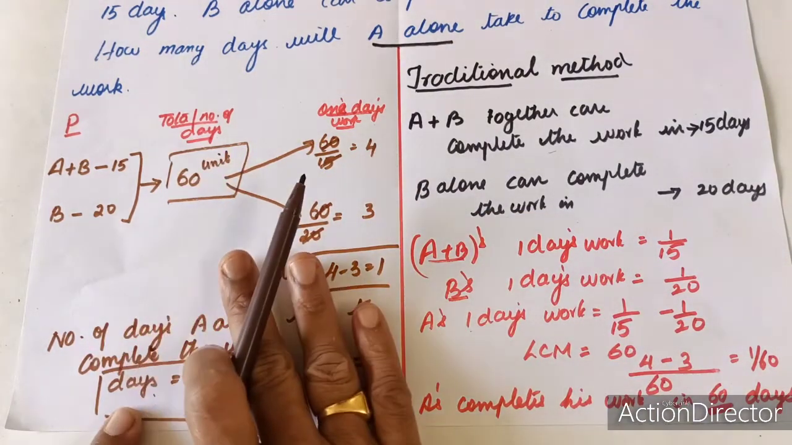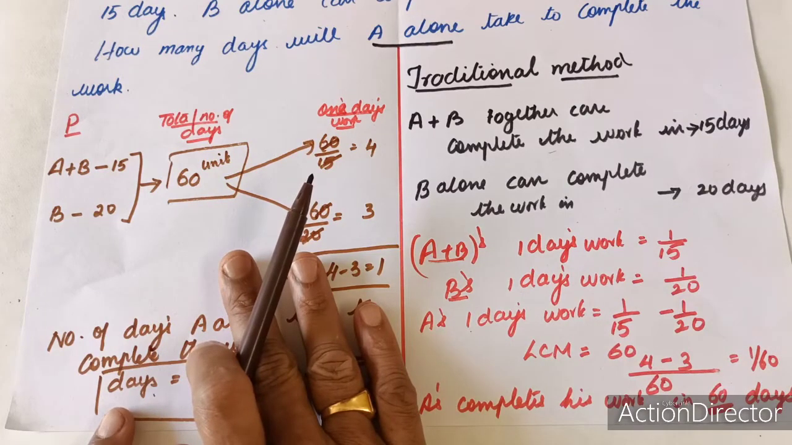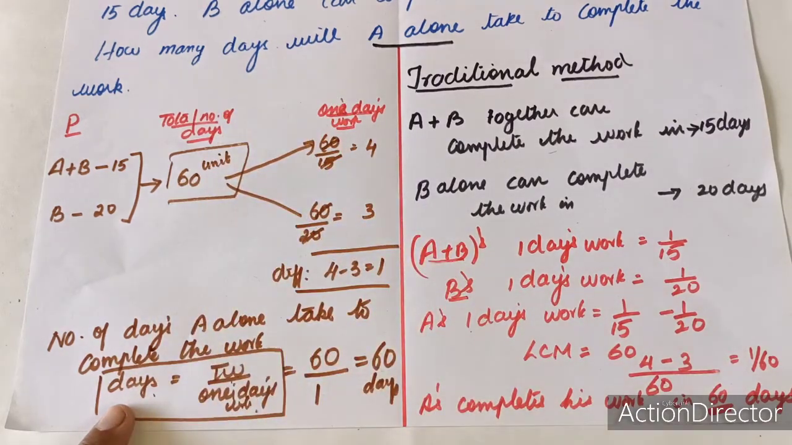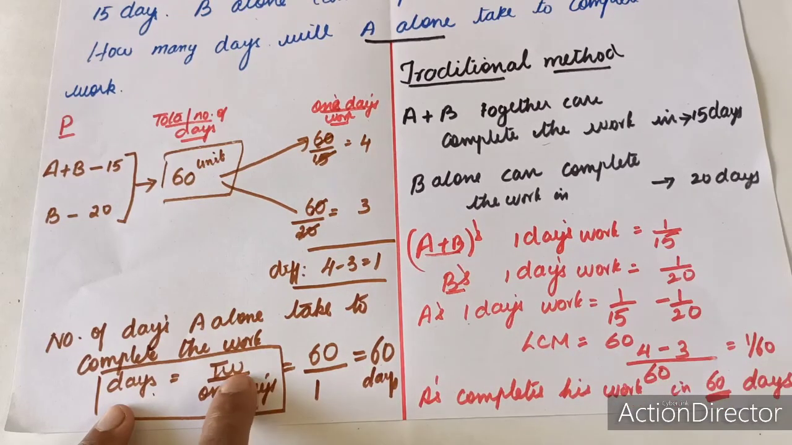If you follow this pattern for all these sums, it will be very useful for you. You can also use the formula. Apart from using this formula, you can also follow this pattern to find their 1 day's work, total work or number of days. If you remember this combination, you can find anything at a time.